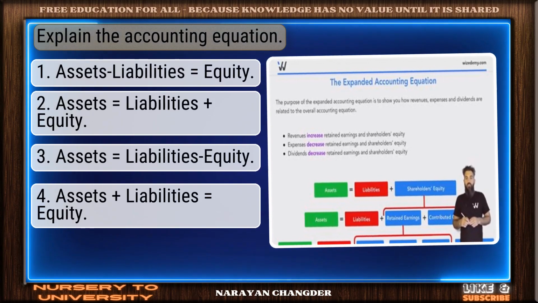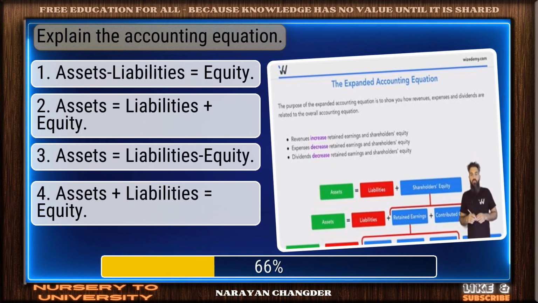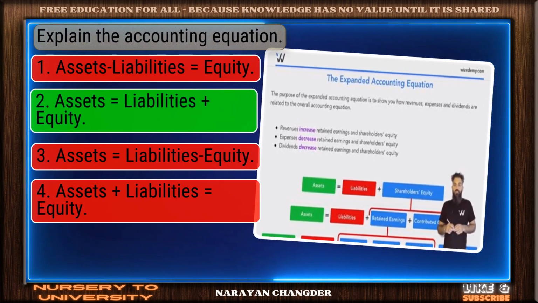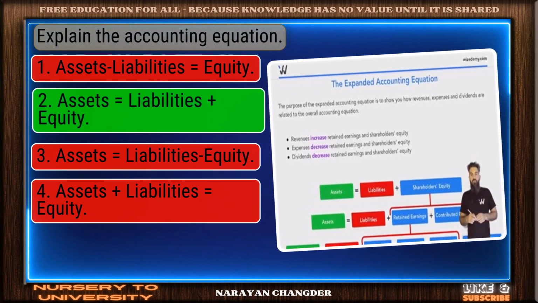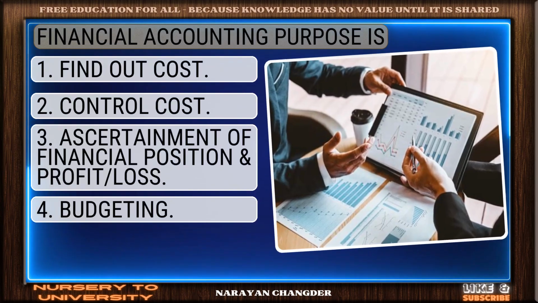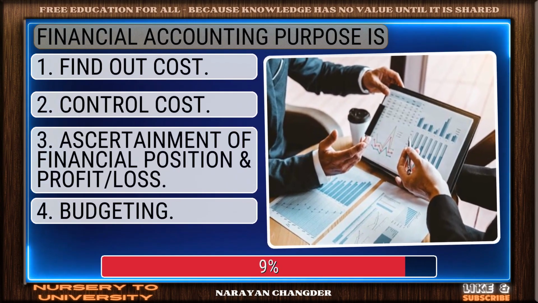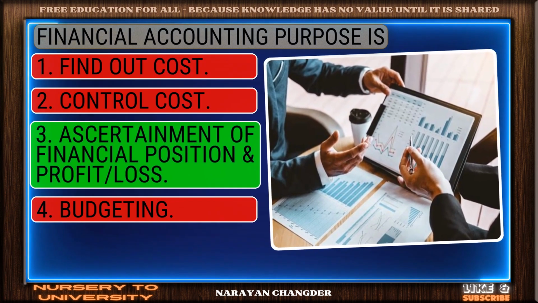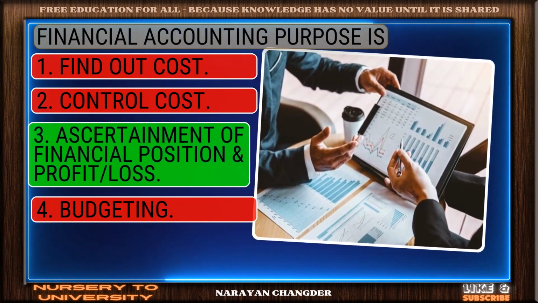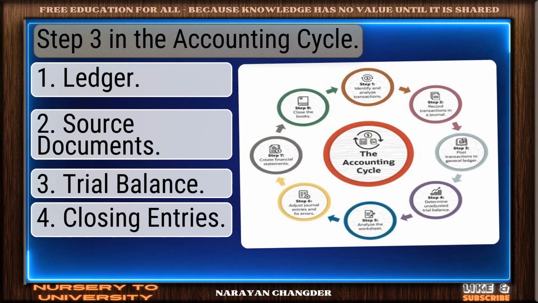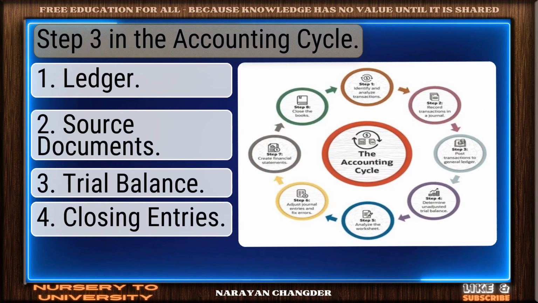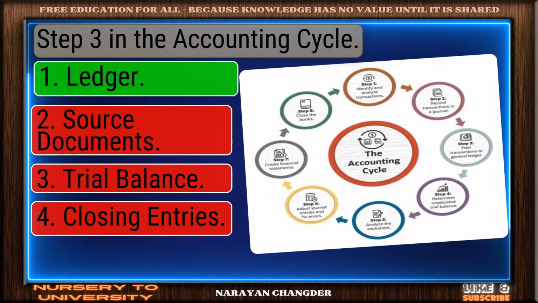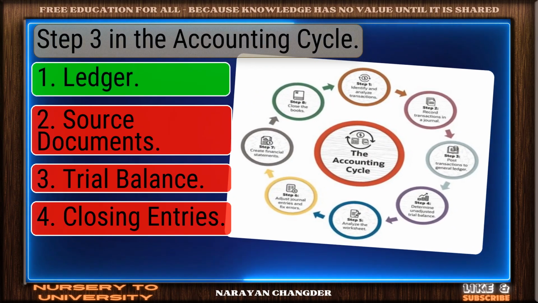Explain the accounting equation. Bravo. Assets equal to liabilities plus equity is the answer. Financial accounting purposes. Sharp thinking. Ascertainment of financial position and profit or loss is the right choice. Step 3 in the accounting cycle. Well done. Ledger is the right choice.